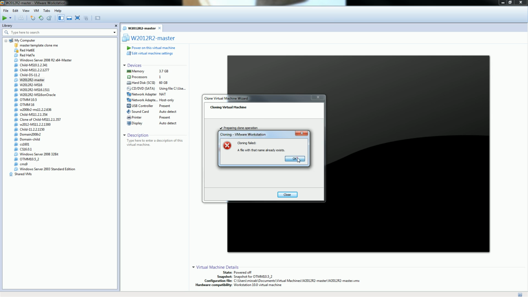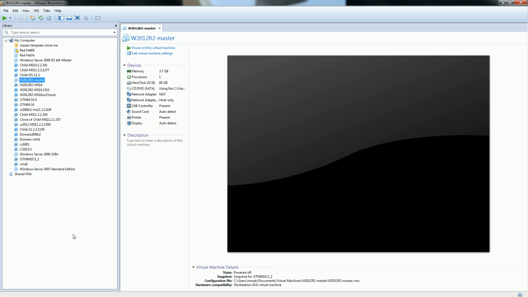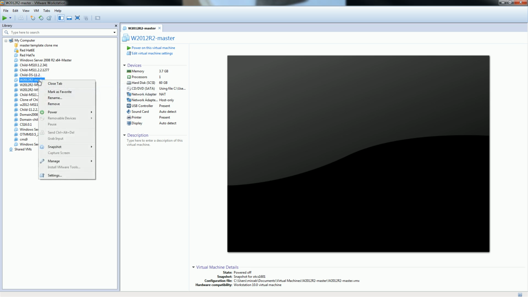The cloning fails for some reason. So let's see what the problem is. Okay, so the problem was that I was running low on space on the hard disk, so I made more space. Now let's do it again.